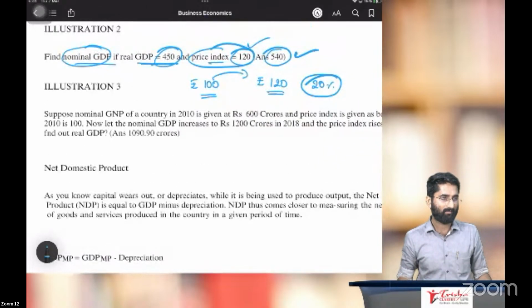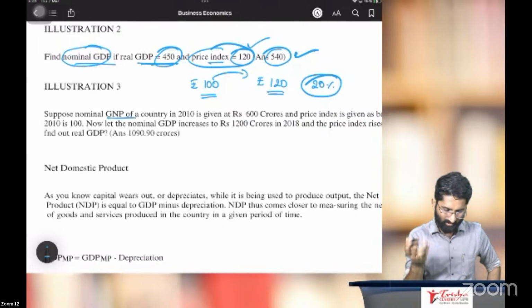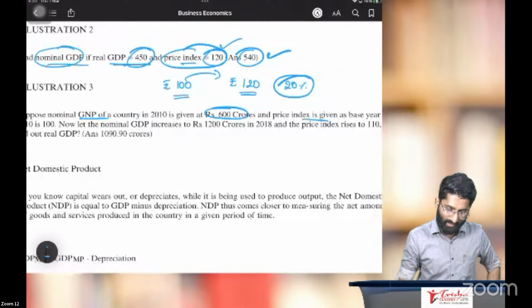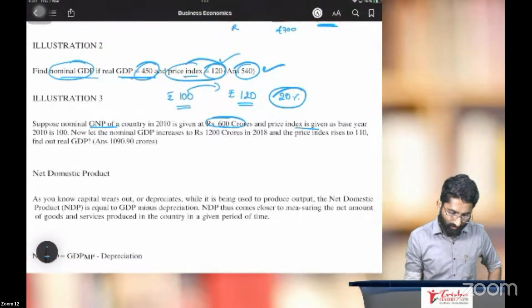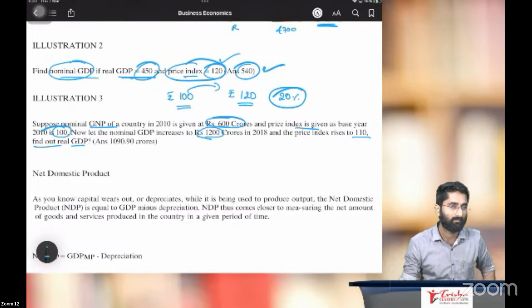So that's one more question. Illustration number 3. Suppose nominal GNP, gross national product, of a country in 2010 is 600 crores and price index, with base year 2010, is 100. Now let the nominal GDP be 1200 crores in 2018. Price index is 110. Find out the real GDP.